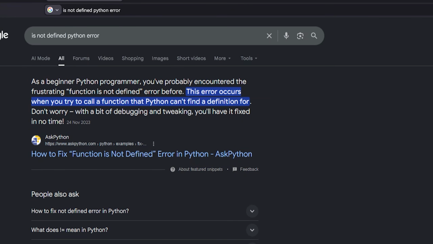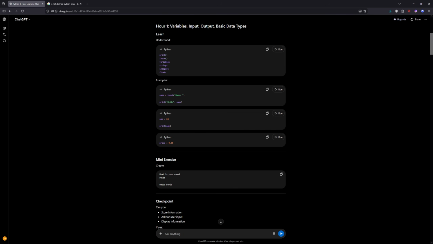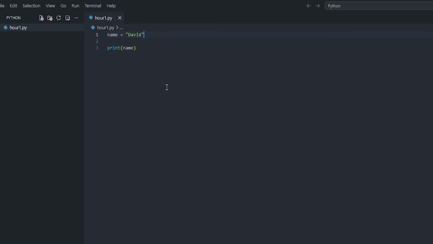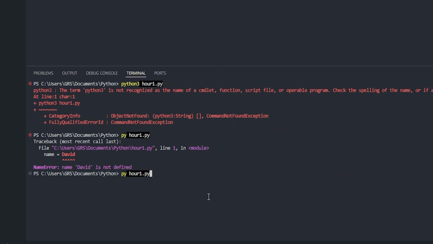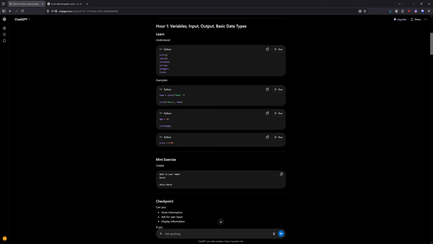It's not defined. As a beginner Python programmer, you've probably encountered the frustrating "function is not defined" error before. Oh yes, I have! This error occurs when you try to call a function that Python can't find a definition for. Okay. What we're actually missing is quotes, because strings must be surrounded by quotes. So if you try again, there you go. It worked. I already feel like a software engineer.